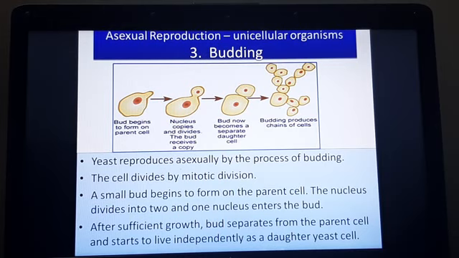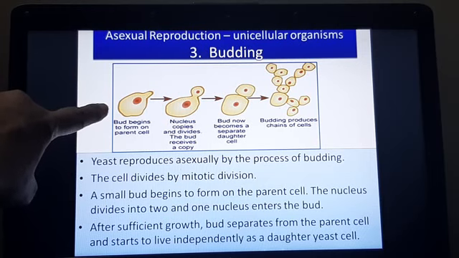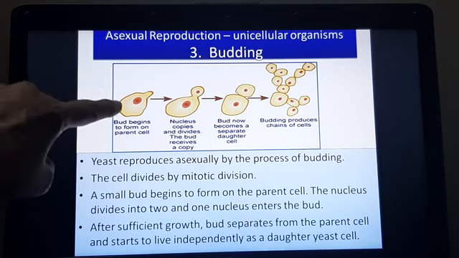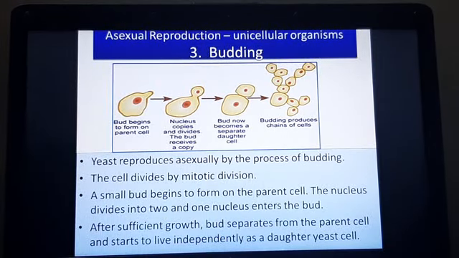And the third type of cell division seen in unicellular organisms is budding, and the example given in your book is that of yeast. So I have a diagram, a picture of a parent yeast. So during reproduction, it also divides mitotically. The yeast cell develops a small growth or a bud that is seen.